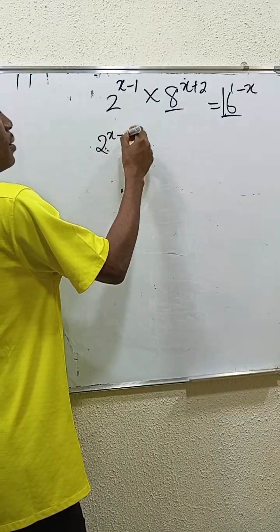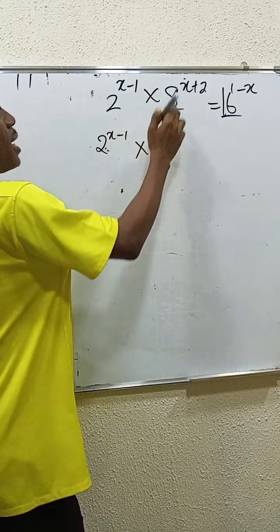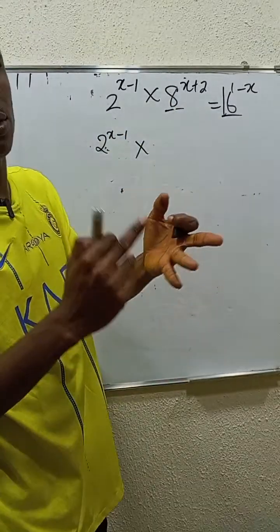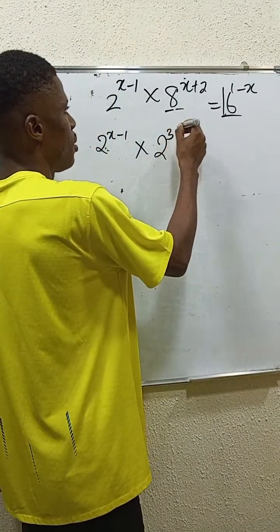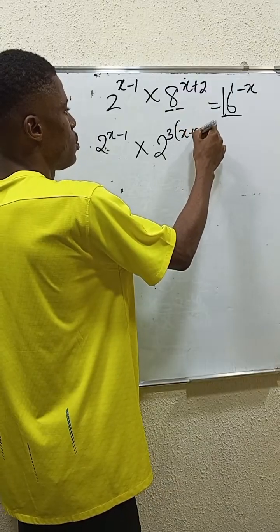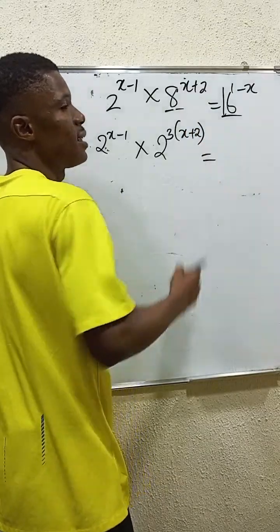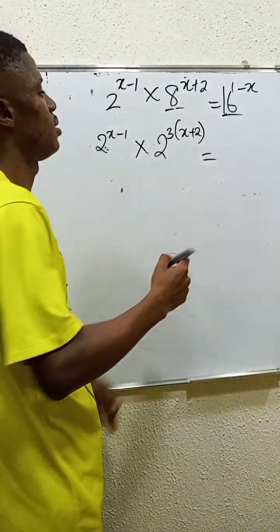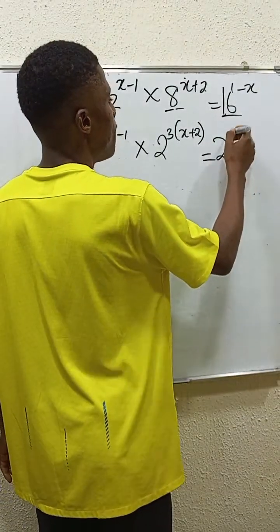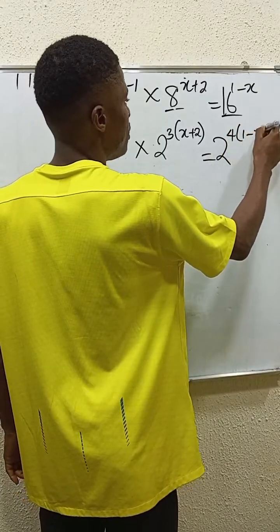2 power x minus 1, then times 8, which can be seen as 2 times 2 is 4, times 2 is 8, so it is 2 power 3, with the existing power x plus 2. This is equal to 16, which can be seen as 2 times 2 is 4, times 2 is 8, times 2 is 16, which is 2 power 4, with power 1 minus x.